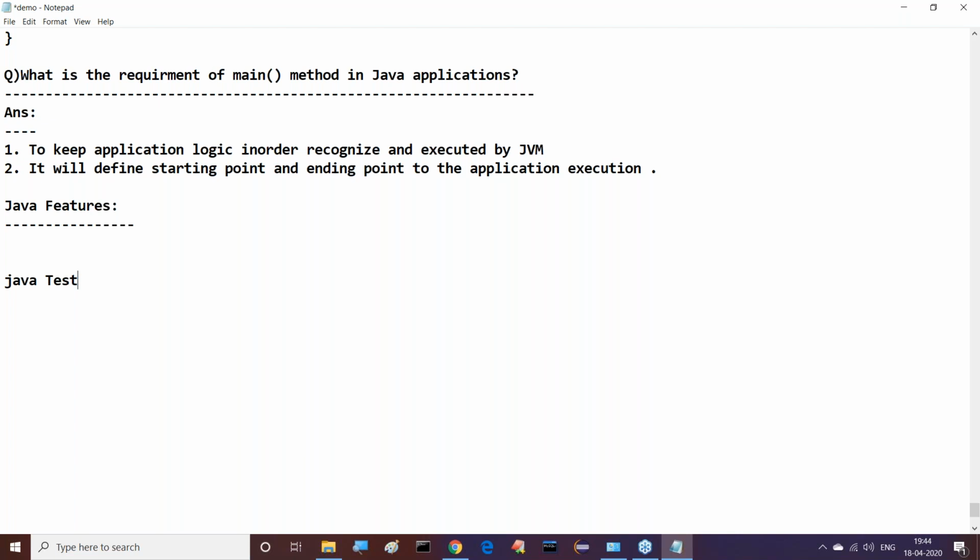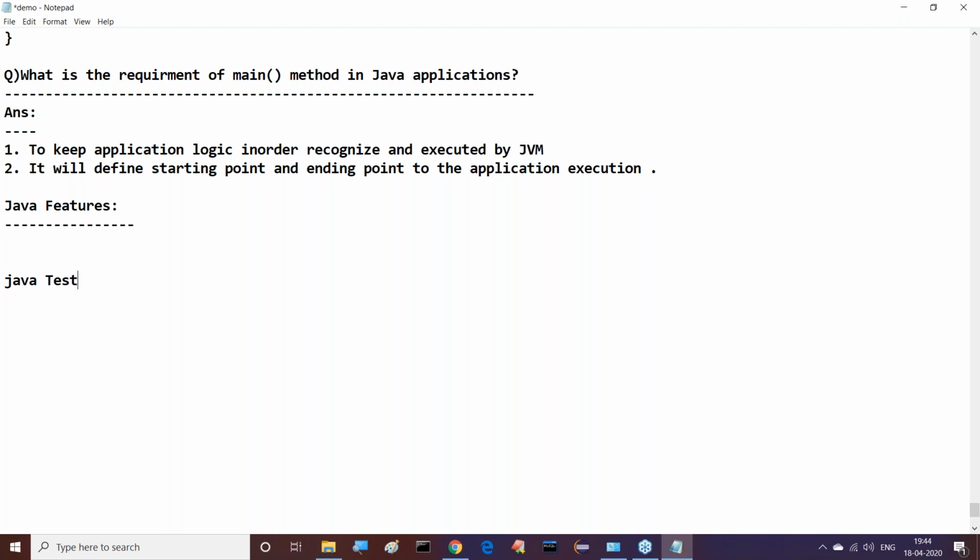So java space Test is what we give to execute our program. First, the JVM will understand that Test is the main class, then it will load it. After that, the JVM will search for the main method in the Test class only.